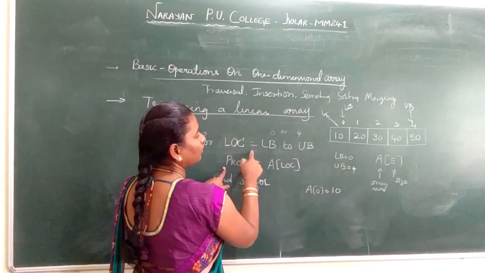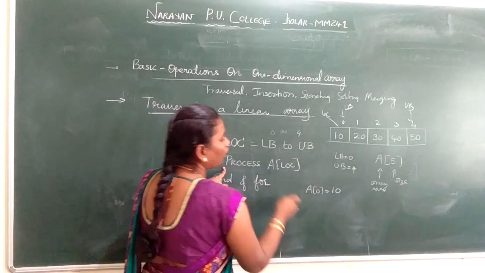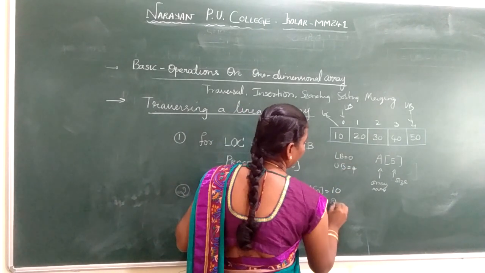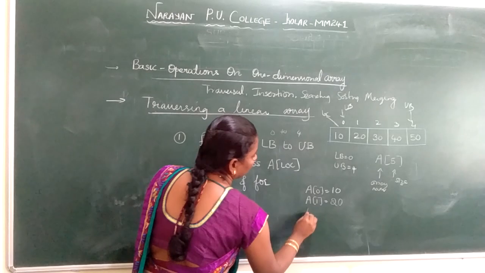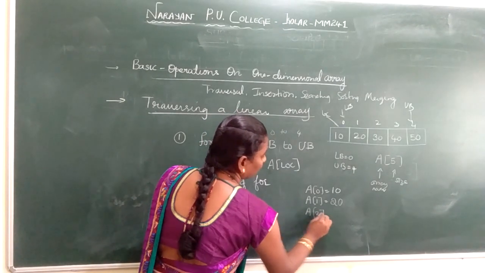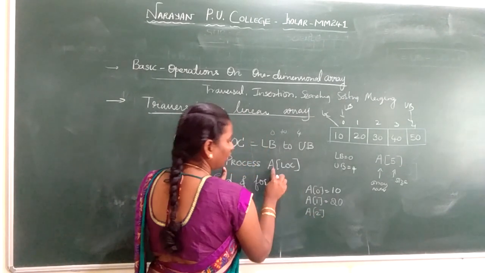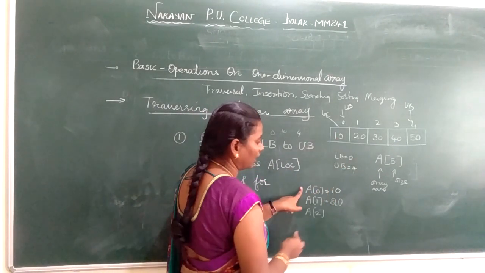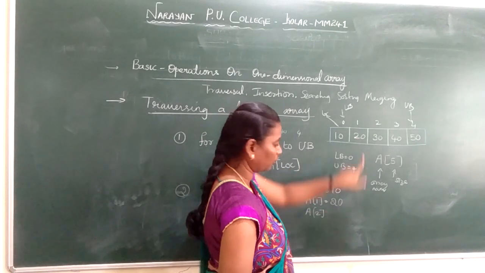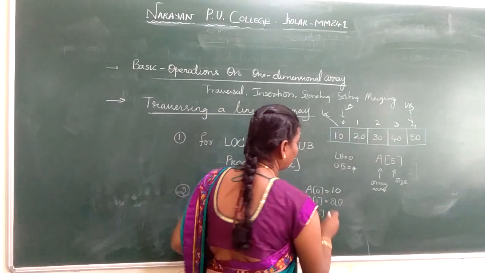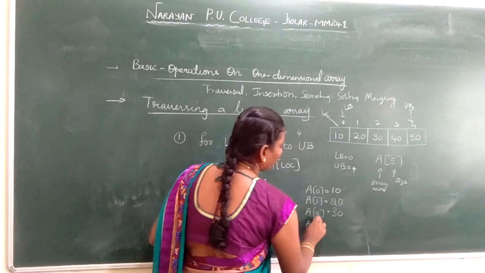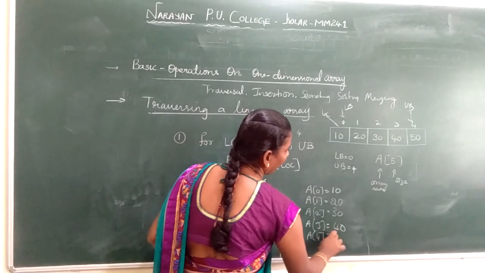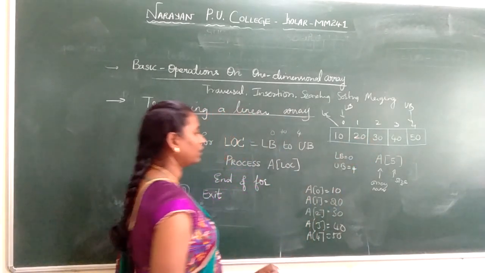Next, in the for loop, the location is incremented. What is your A of 1? A of 1 is 20. Again it's incremented, A of 2. This is the array, this is your location, A of location. So location is 0, at location 0 I have the element 10. At location 1 I have element 20. At location 2 I have 30. At location 3 I have 40. At location 4 I have 50. This is how we traverse a linear array.